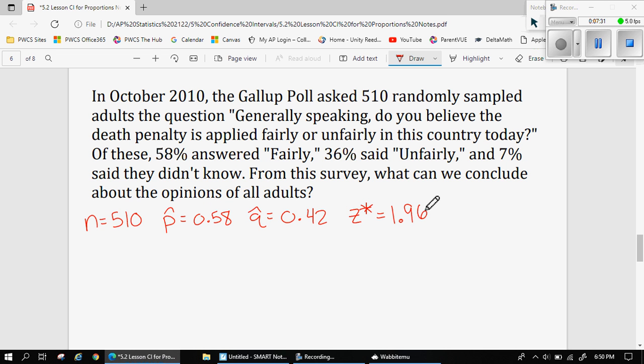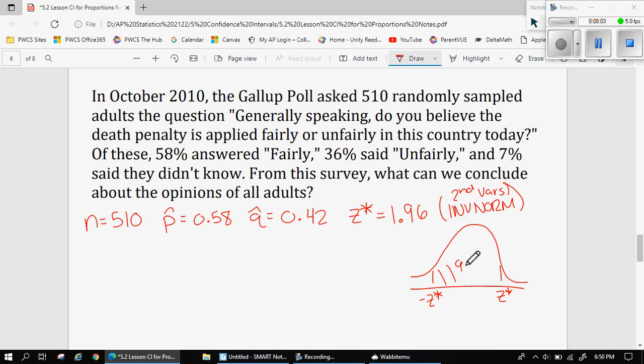So what we could do is inverse norm after we do second vars, and we could tell it an area of 95% in the center. You have that option. You can choose center, and basically what we're finding is what is the Z value right here, and there would be an associated symmetric minus Z, so it's negative 1.96 over here. That cuts off 95% of the area underneath the normal curve.